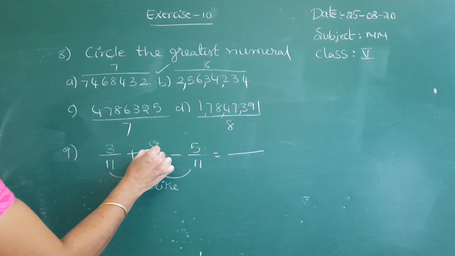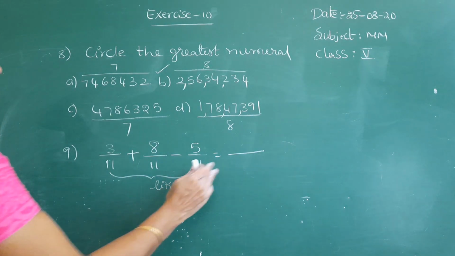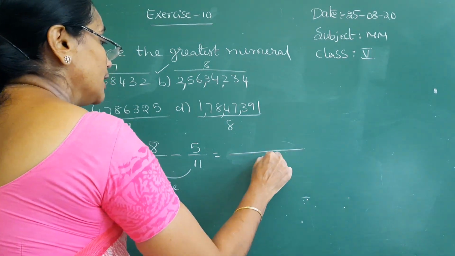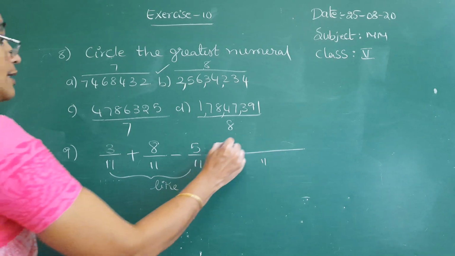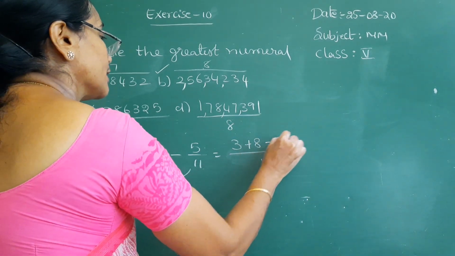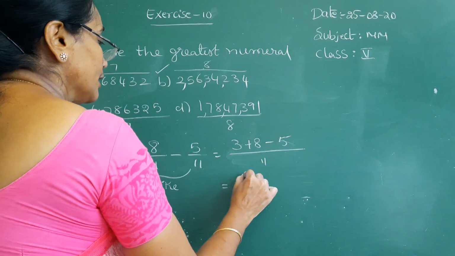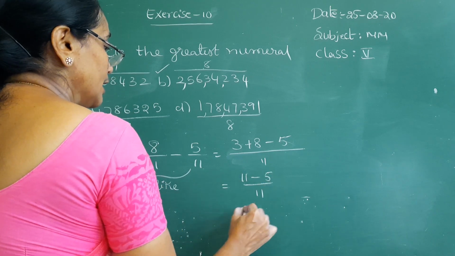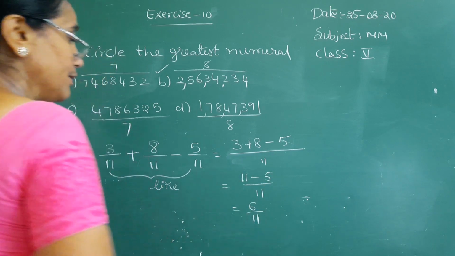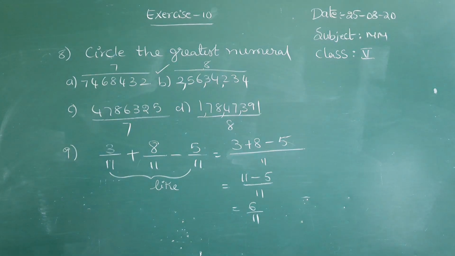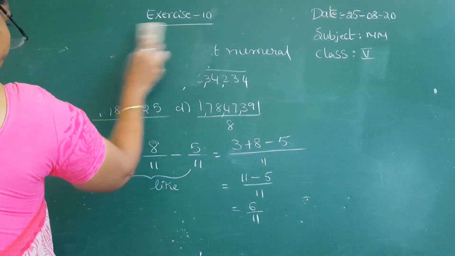So, you have to add these two. After that, you have to subtract. See, that is equal to write down the common denominator, that is 11, and 3 plus 8 minus 5. 3 plus 8, 11. 11 minus 5 by 11. 11 minus 5 is 6, 6 by 11. That is the answer.